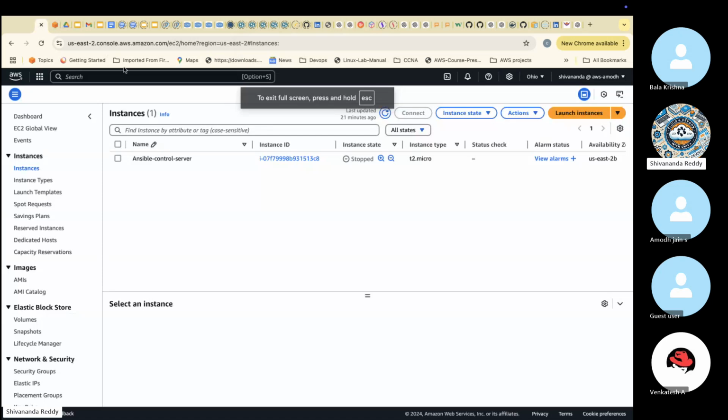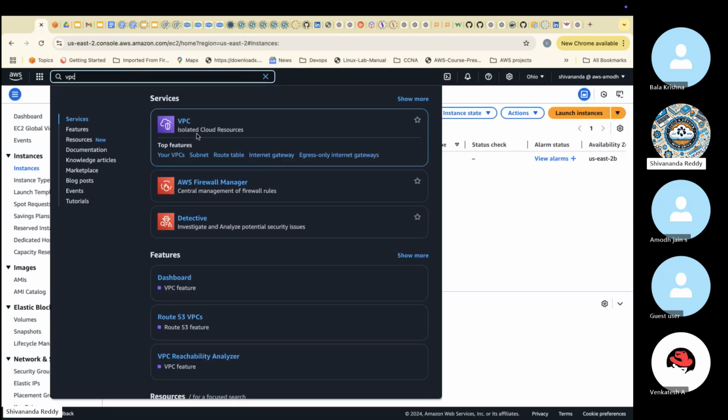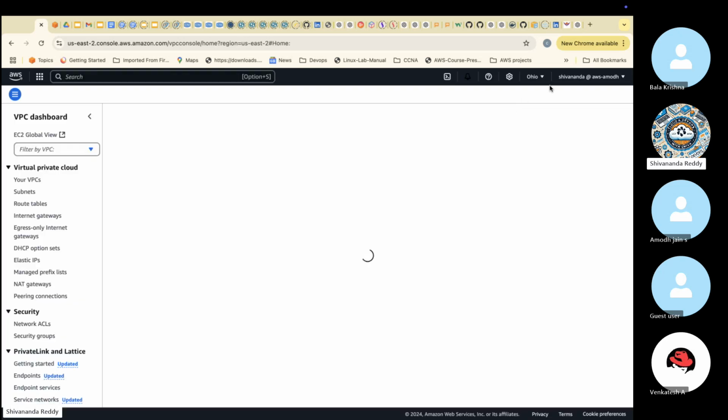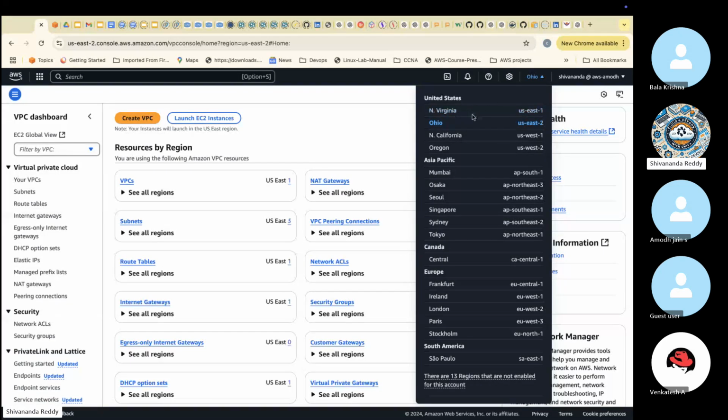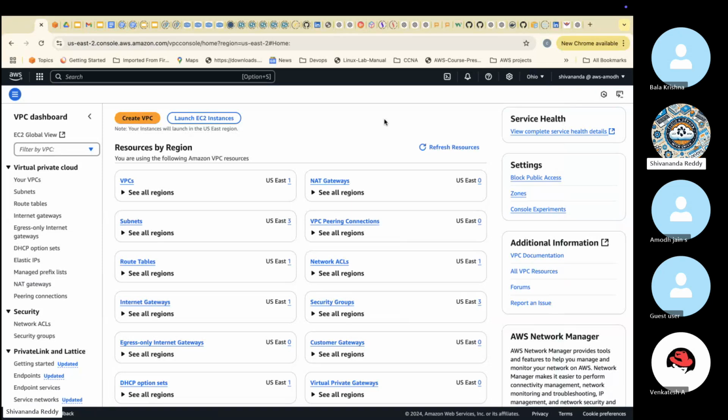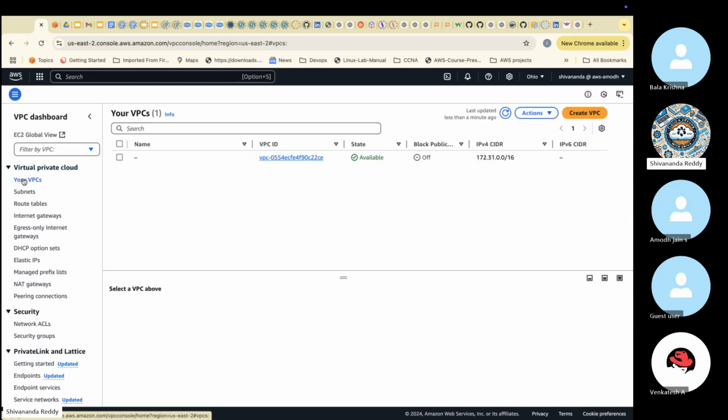Look clearly, guys. Search for VPC, and make sure of the region you selected. My preferred region is North Virginia; always do your things in the North Virginia region first. Let me proceed with creating the resources. By default, in all regions, one VPC will be there.